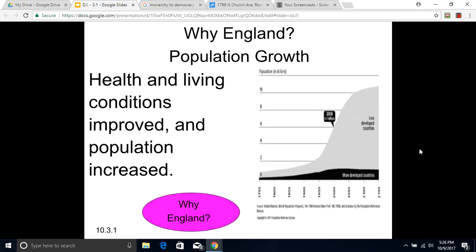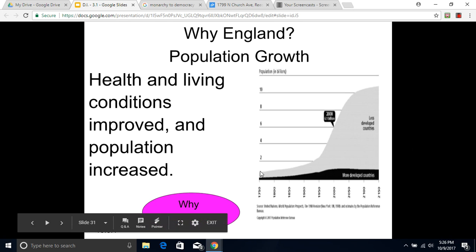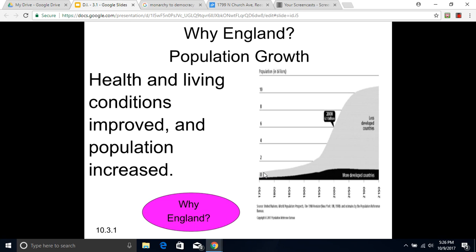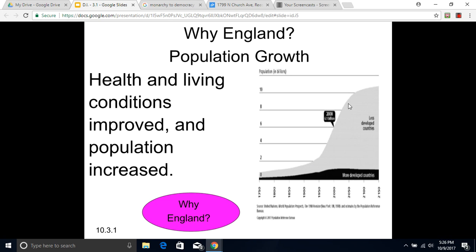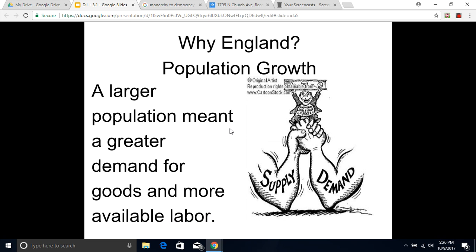Health and living conditions improved during this period and population increased. Before the Industrial Revolution, the population of the world was somewhat less than a billion. And once the Industrial Revolution started, population started to rise and then rapidly rise as the centuries went on, largely because of better health, longer lifespans, and increased food supplies. A larger population meant a greater demand for goods and more available labor.